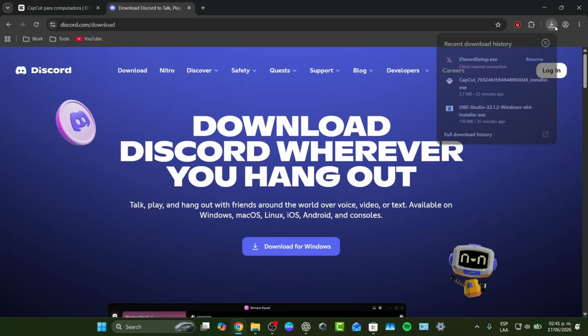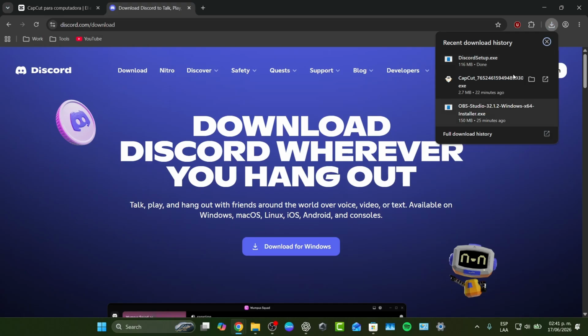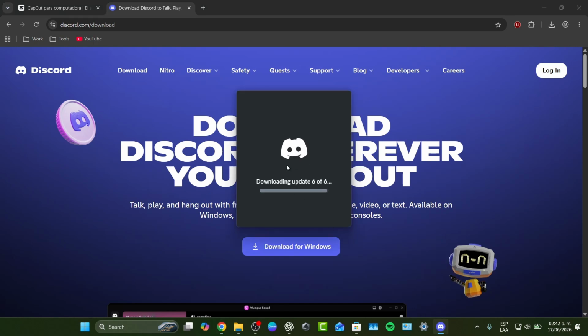Anyway, when you download your file, usually it will appear in the recent download history. The only thing you need to do is click the installation element. It will pop up the installation window, and what you need to do now is grant access between the installer and the computer in order to make the quick installation on your computer. In this case, since I already have this app downloaded, it won't let me download the application again, but of course the installation would appear right over there.